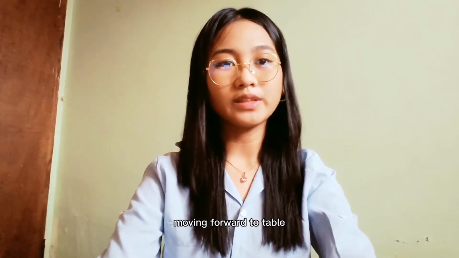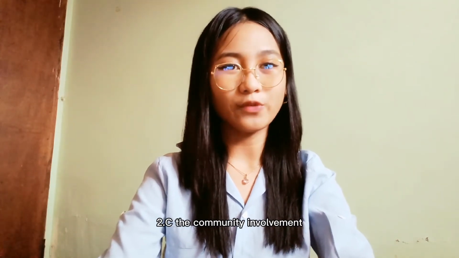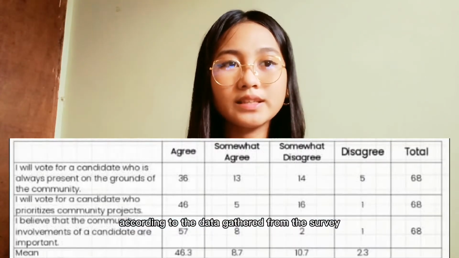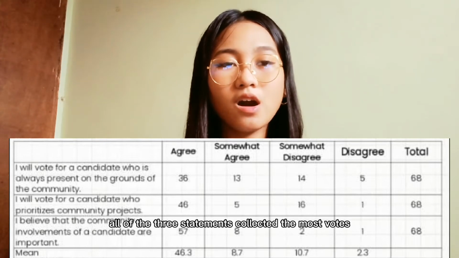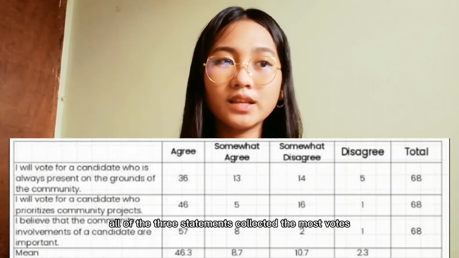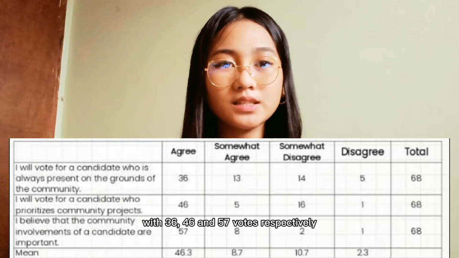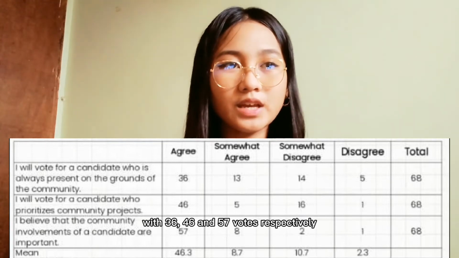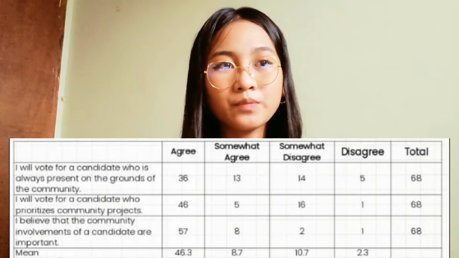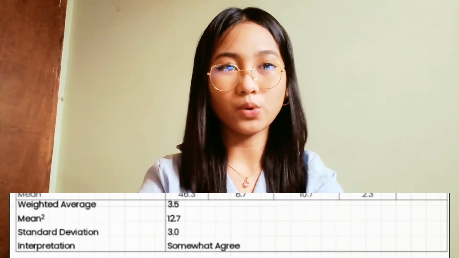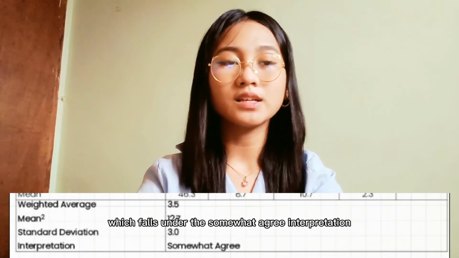Moving forward to Table 2C, the community involvement. According to the data gathered from the survey, all of the three statements collected the most votes under the agree column with 36, 46, and 57 votes respectively, while the computed standard deviation is 3.0, which falls under the somewhat